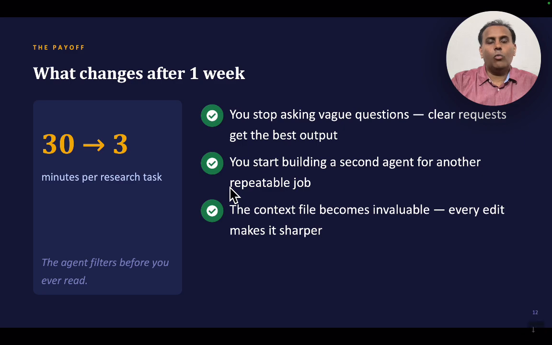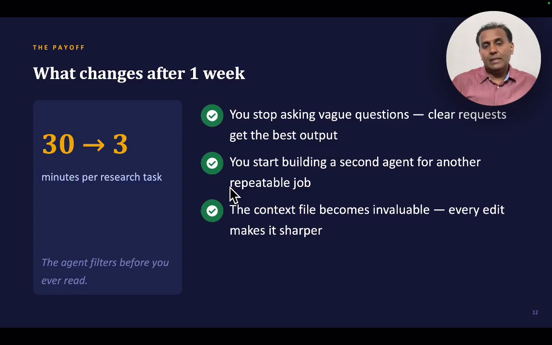So what changes after 1 week? Again, after 30 minutes, whatever you were spending on research is reduced to 3 minutes now. You stop asking vague questions, you make clear requests, and you get the best output. And then you start building a second agent or another repeatable. The context file becomes invaluable because now you know very clearly what is happening.